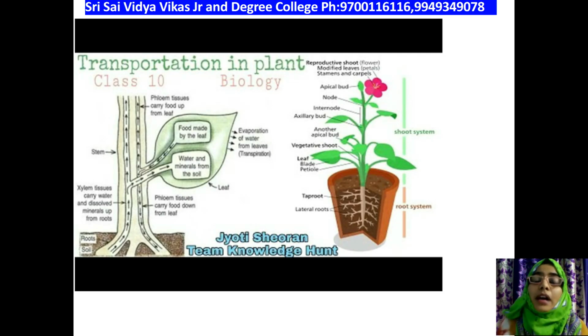Okay, the initial stage from where the phloem starts is the leaf. From the leaf, the phloem vessels get initiated, but where are the xylem vessels initiated? From the root system. The phloem vessels are initiated from the leaf because the leaf is the source of food material. Food is not prepared in the roots, it is prepared in the leaf.